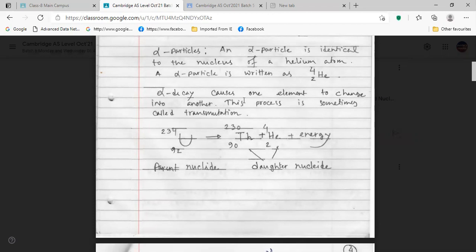So we have here uranium 234. Sir, what is the meaning of the word nuclide? Nuclide means it's only showing you the nucleus's structure, not the whole atom. It's only showing you the structure of the nucleus. That is called nuclide notation.